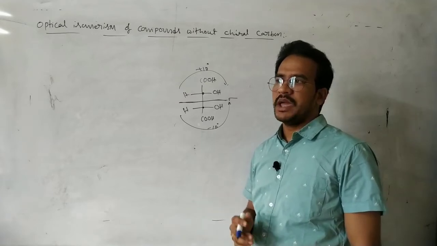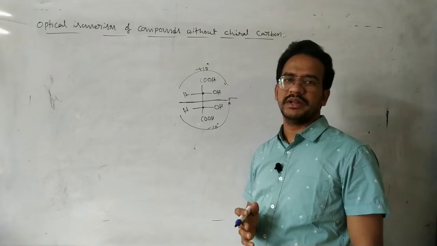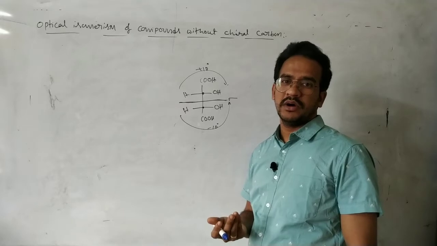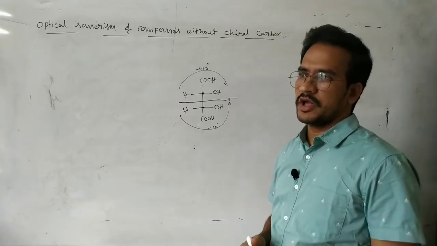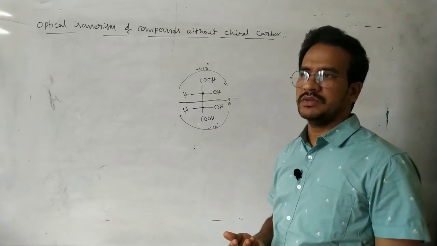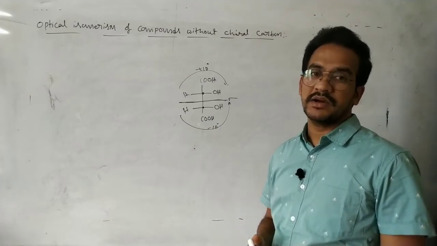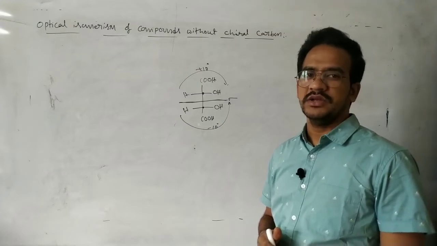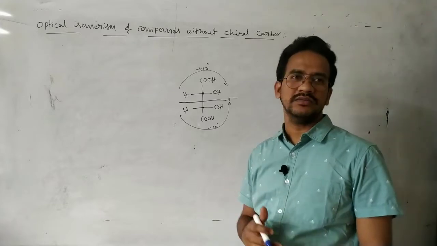So the prime condition is that the molecule must not possess planar symmetry and central symmetry. If any molecule, even if it has a chiral carbon, possesses planar symmetry or central symmetry, it is optically inactive. Of course, these are called meso compounds: optically inactive compounds that have chiral carbons. So a chiral carbon is not a necessary condition. The main condition is that the molecule must not possess planar symmetry and central symmetry.